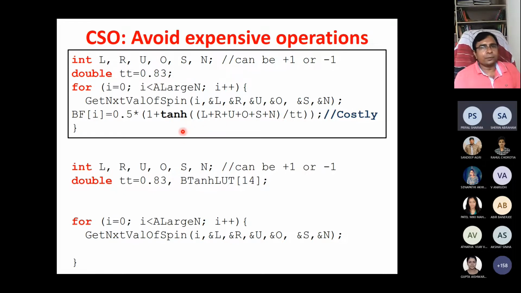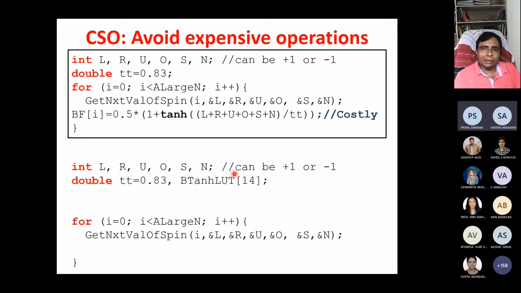But if you know that L, R, U, D, S, N can only take values from -1 to +1, then we know how many possible values there will be. In total 14 possible values, it cannot be more than that.